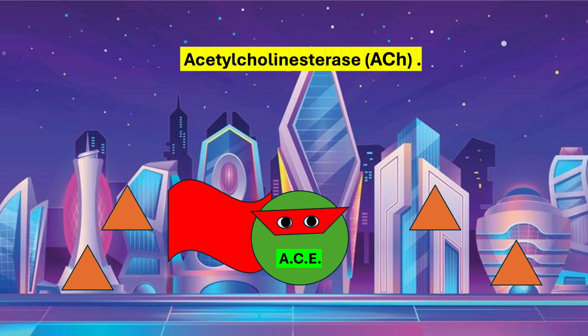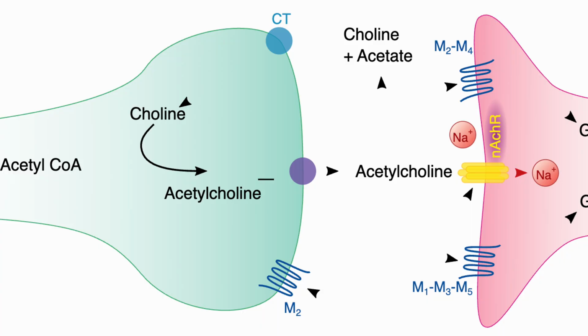What is his job? Well, it's to keep the neural highways clear by breaking down extra acetylcholine after each signal. This superhero story is a lot like what happens in our nervous system. Every time a nerve fires, acetylcholine molecules flood the synapse, which is the tiny gap between two nerve cells. ACE, which is an enzyme, will catch these molecules and then split them up into acetate and choline. This quick cleanup helps reset the synapse and lets communication flow smoothly.